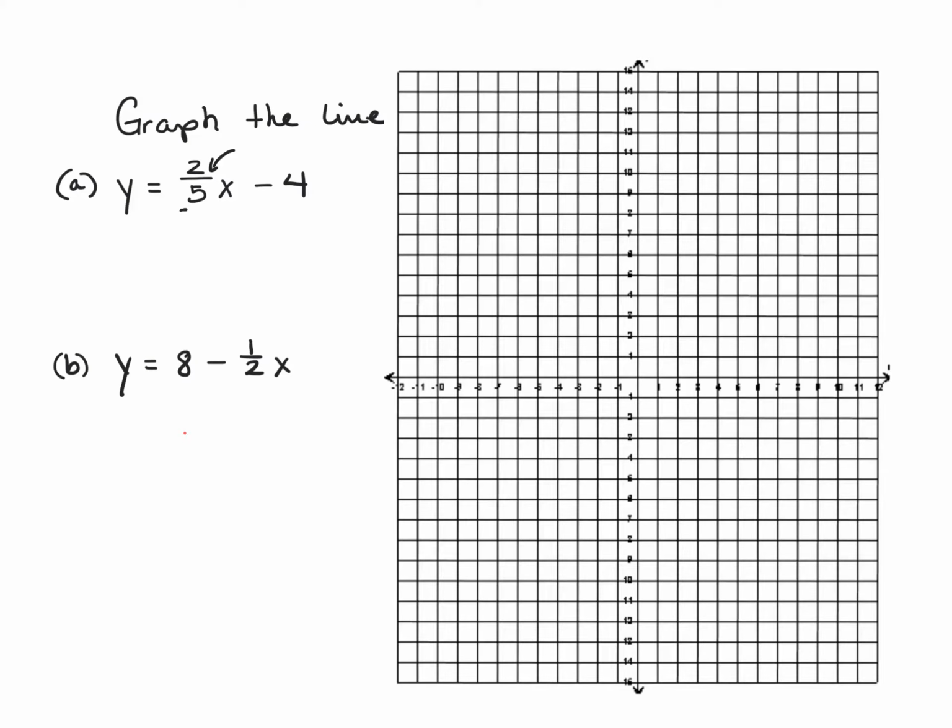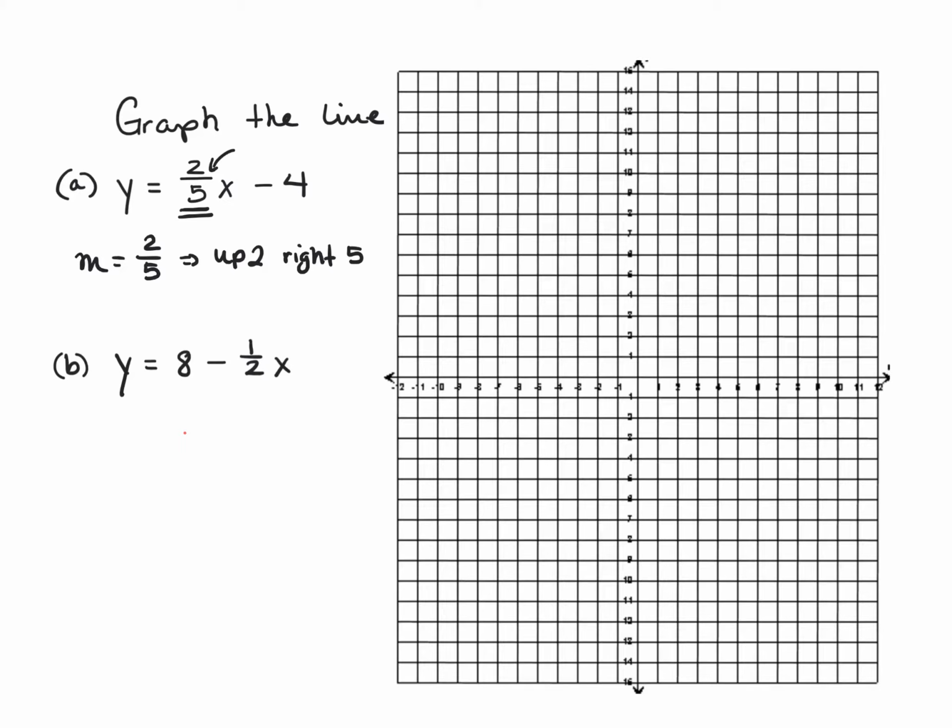Also, we definitely know that 2/5 is our slope because what is 2/5 paired with? It is paired with our x. So what this means is that m is 2/5, which means we go up 2 and right 5.